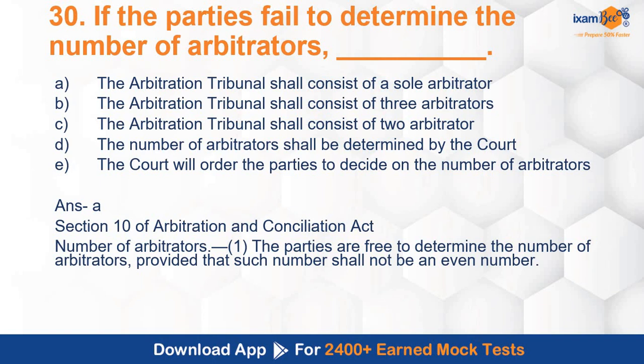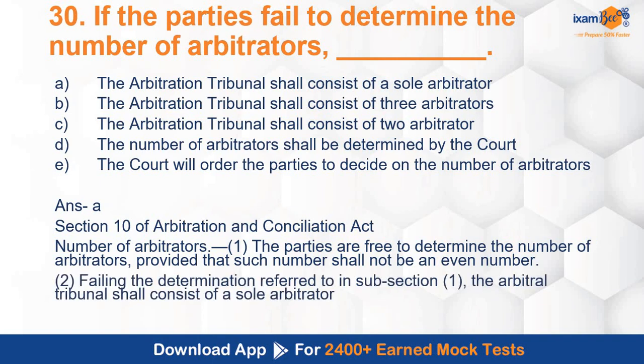Section 10 provides for the number of arbitrators. Parties are free to determine. Okay. If they fail to determine, then what is the failing determination? In clause 1, the arbitral tribunal shall consist of a sole arbitrator.